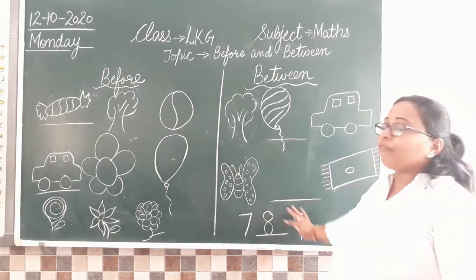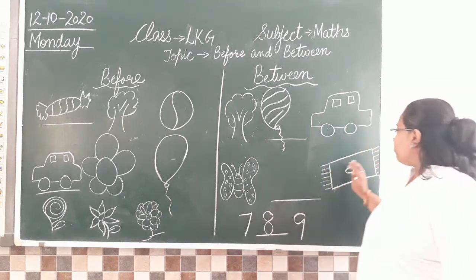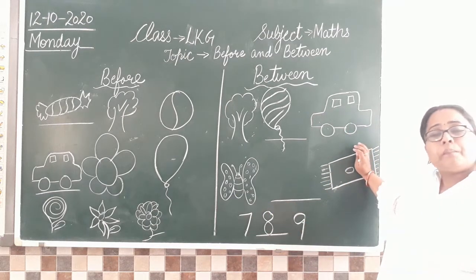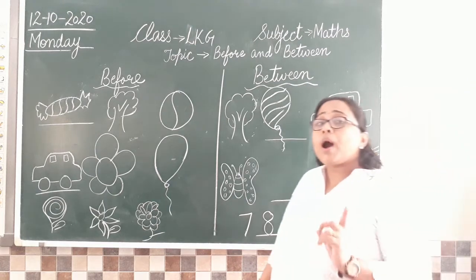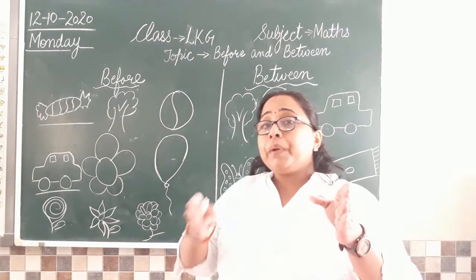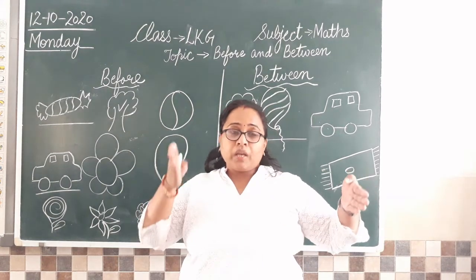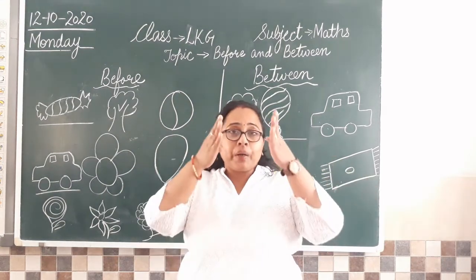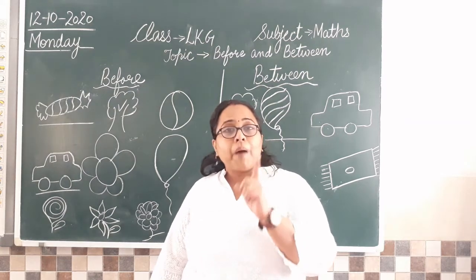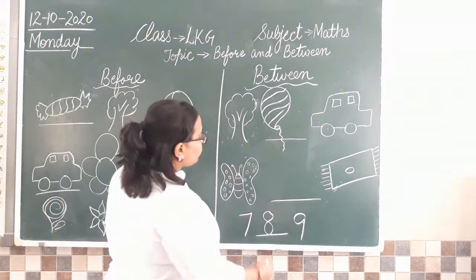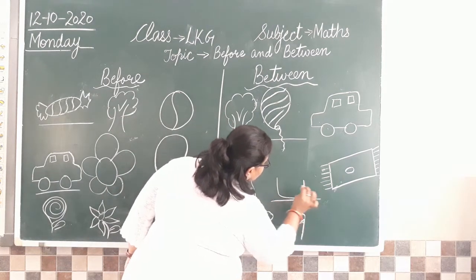So this is how I have created a line here. So we have butterflies and we have mat. What we have to draw is a basket. So draw a basket in between butterfly and mat. तो यानी कि butterfly और mat के between में हमें क्या बनाना है? We will draw a basket. Yes. So how we are going to draw? First, make something like this.